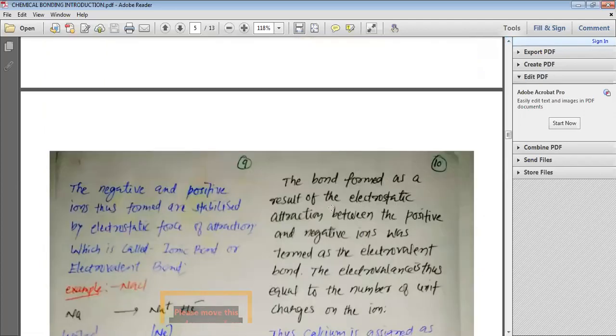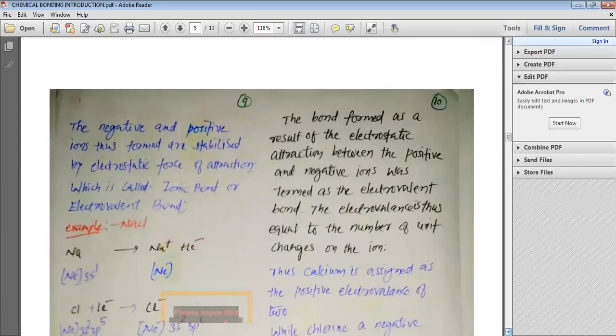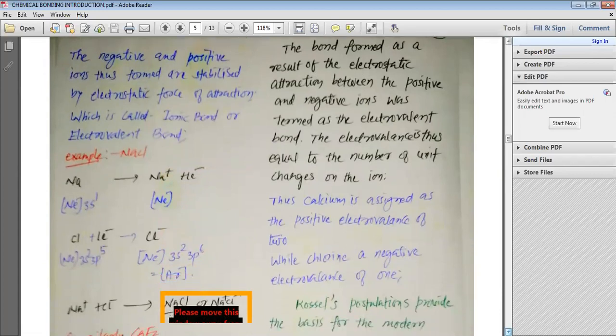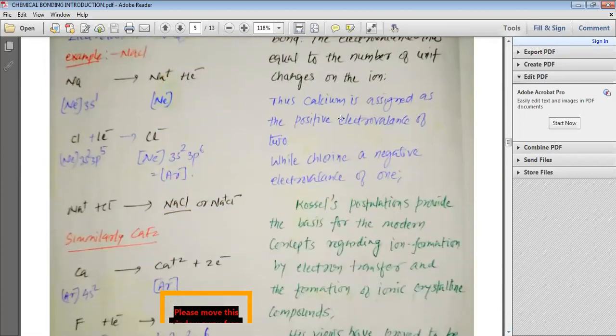The bond formed as a result of the electrostatic attraction between the positive and negative ions is termed the electrovalent bond. The electrovalence is thus equal to the number of unit charges on the ion. Thus, calcium is assigned a positive electrovalence of 2, while fluorine has a negative electrovalence of -1.